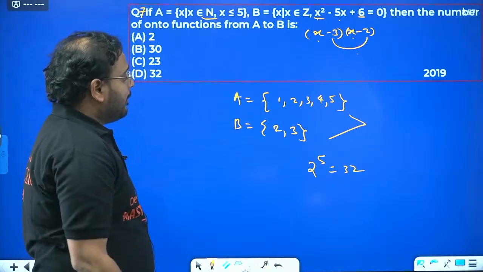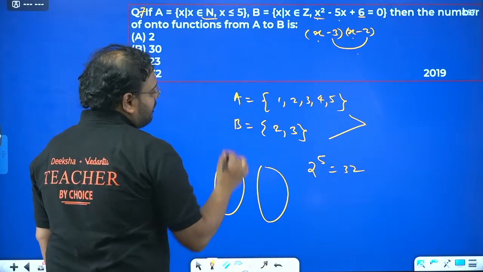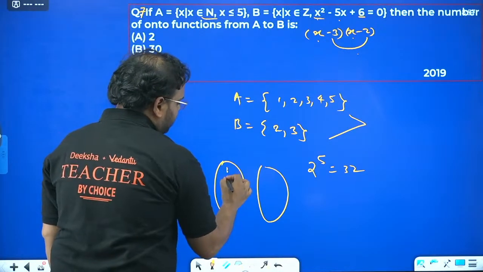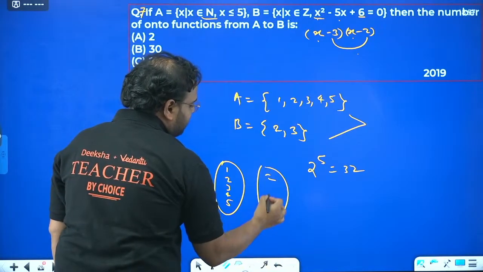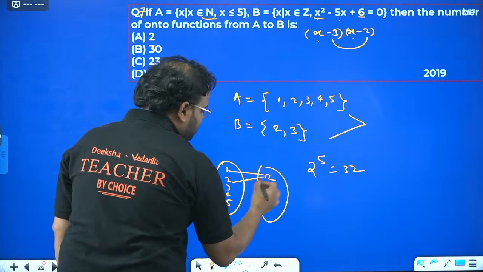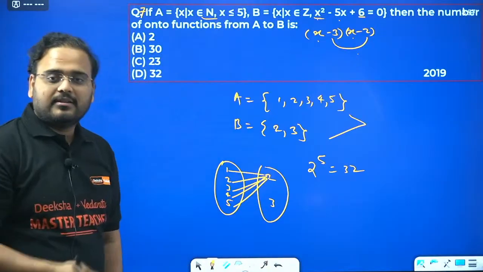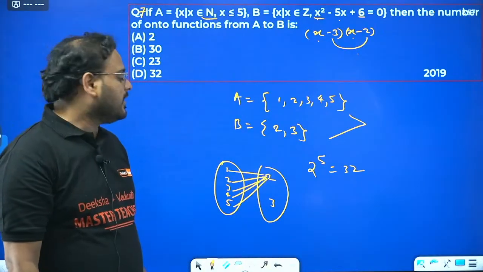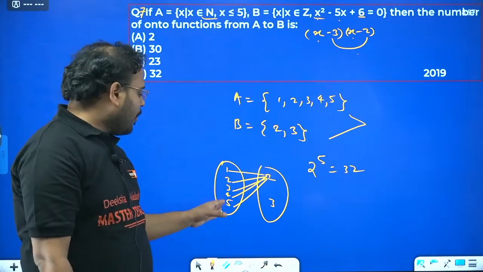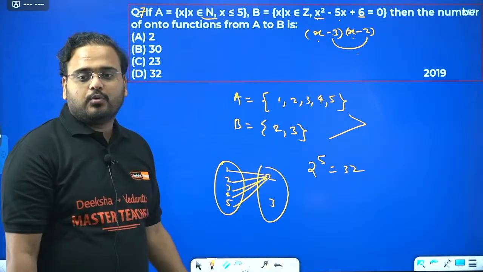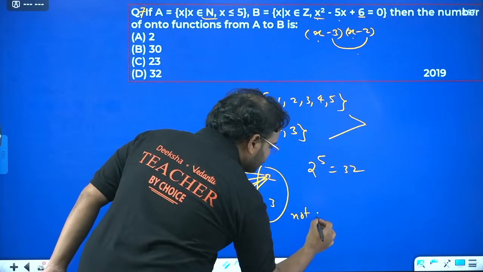But check here, guys. For the case where you write 1, 2, 3, 4 and 5 and we have 2 and 3, if I map all these elements to 2, what is happening? 3 is left out. Yes or no? If I map all these elements of the domain to 2, 3 is left out. Is it onto, sir? Not onto.